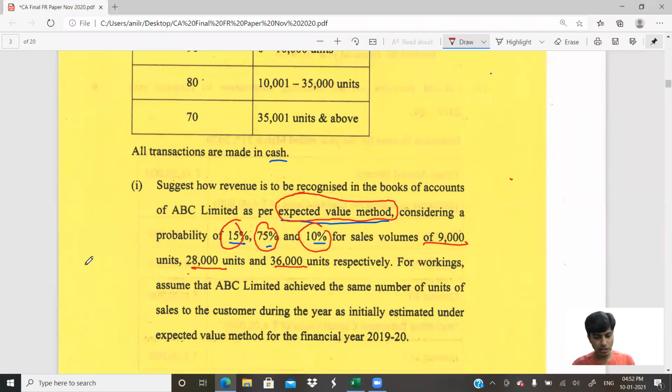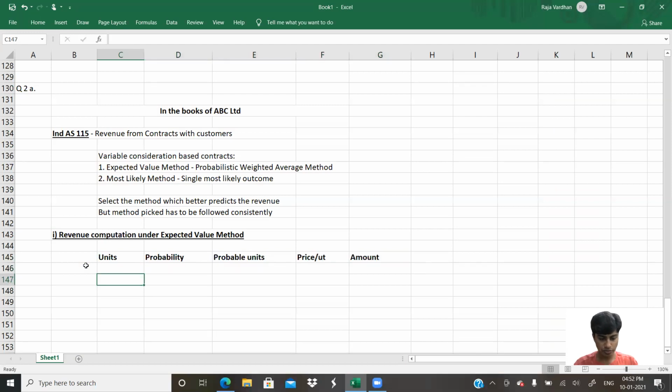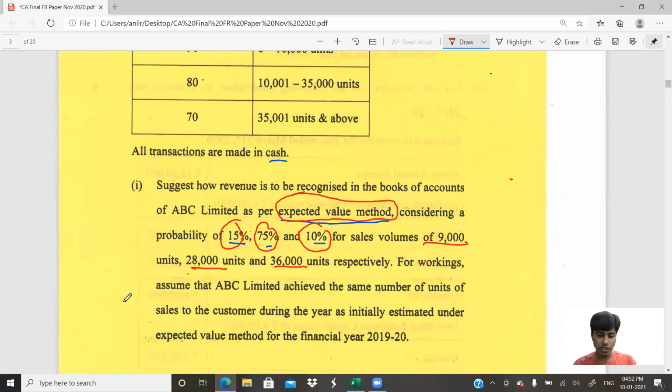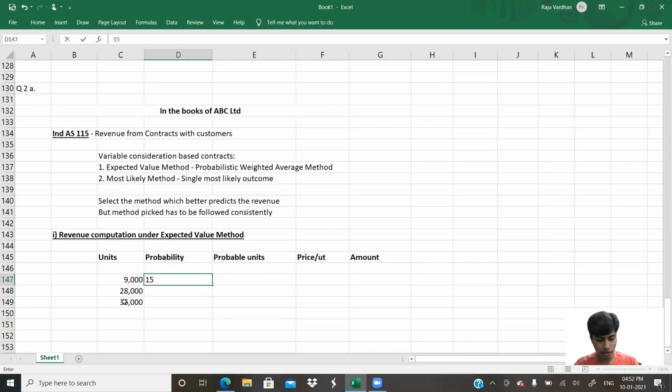Units are 9,000, 28,000, 36,000. That is not 26, 36. What is the probability? 15%, 75%, 10%. 75 plus 15 is 90, so the balance is 10%.